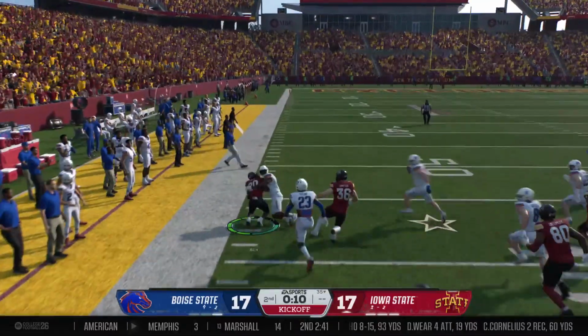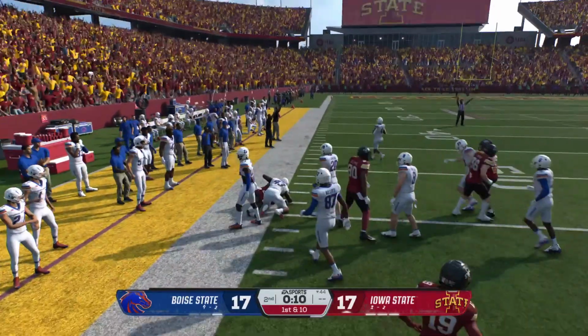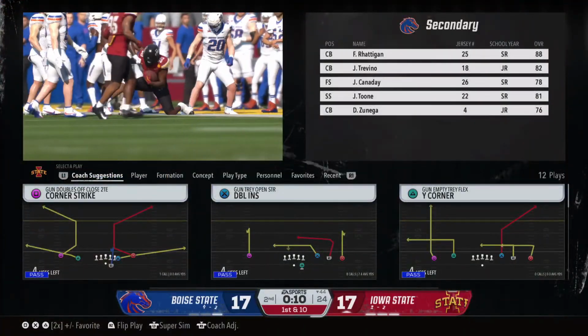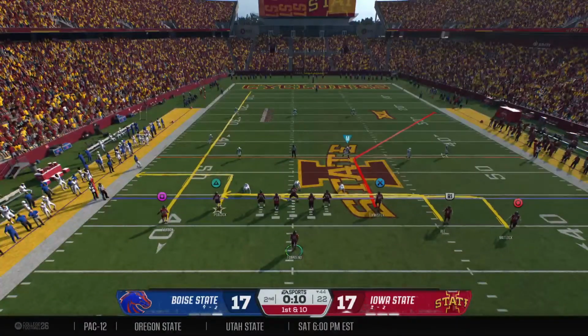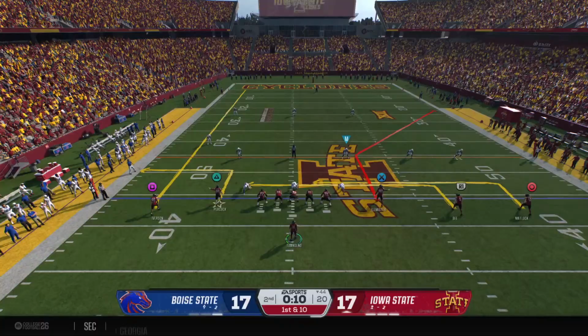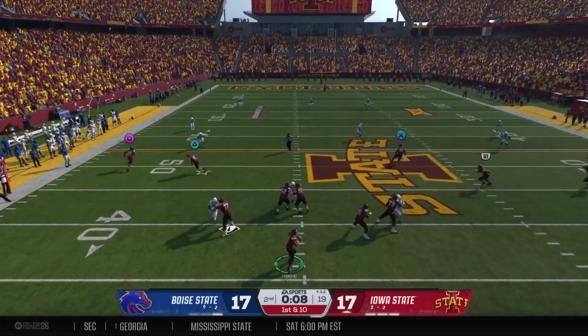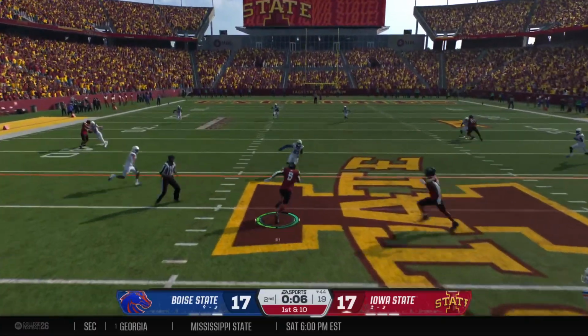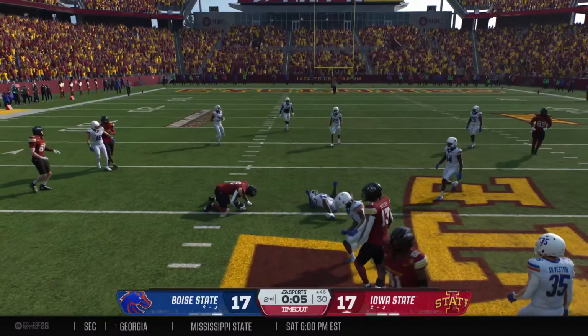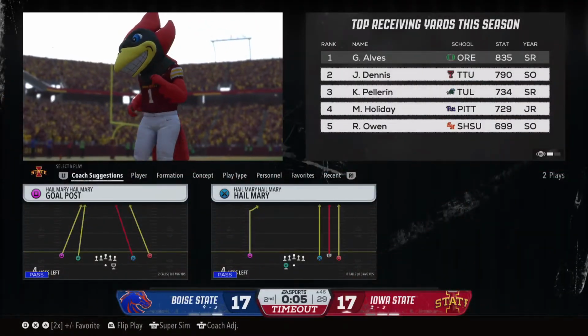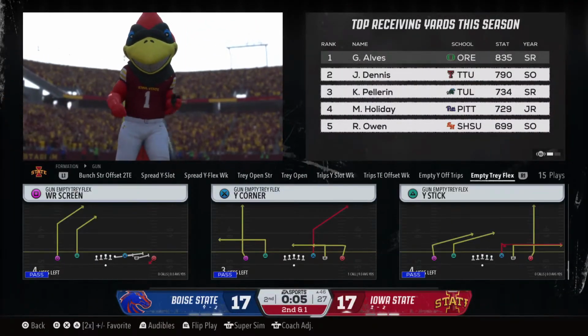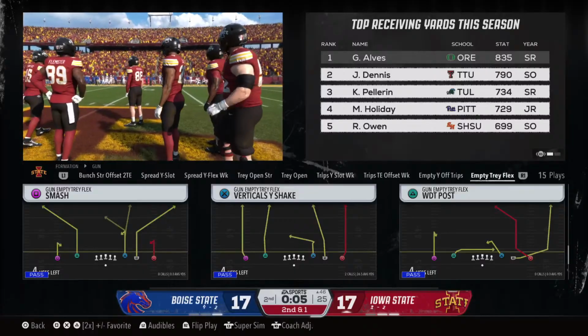Looking for an alley from inside his own 10. He found some really good running room on that one and just about got loose. As it is, good return to set up the drive. Looking to throw on first down. Works the middle of the field. We've got a timeout in the waning seconds of the half. Maybe a chance to get off a couple more plays.